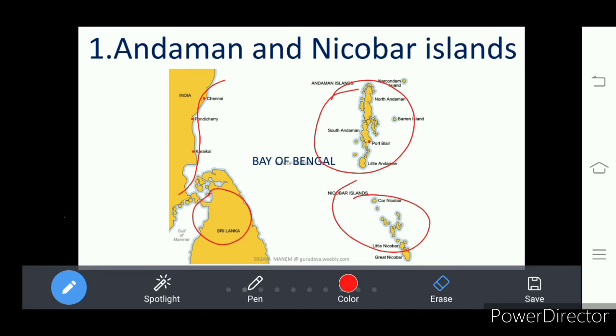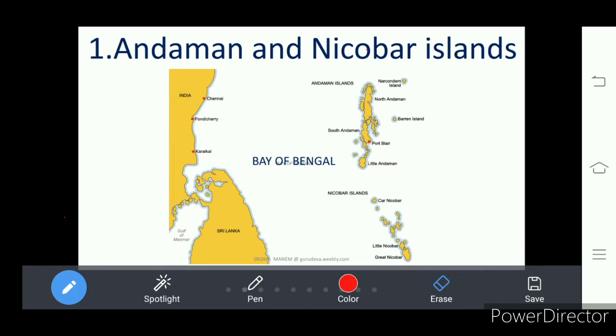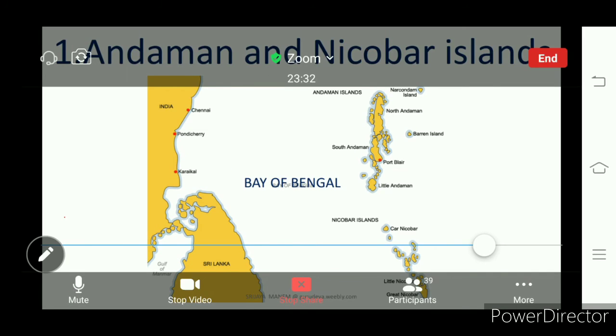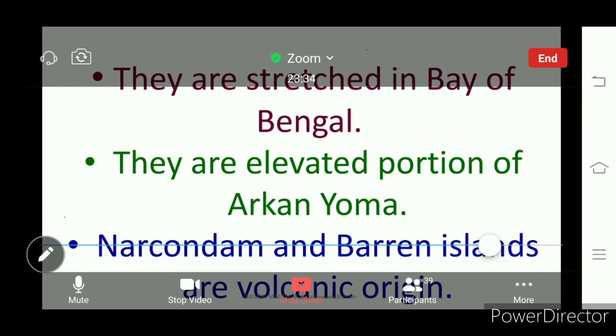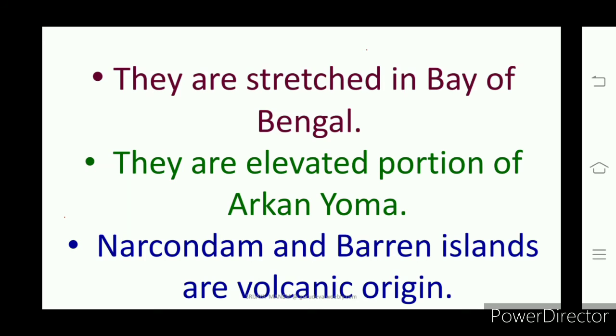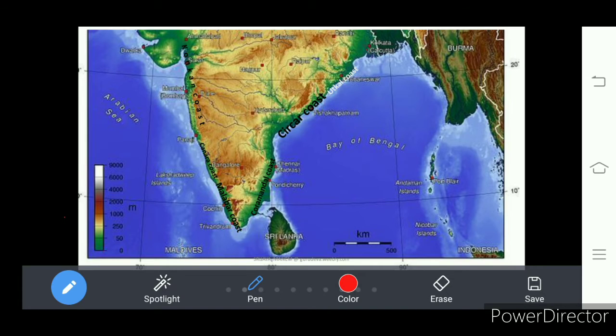Actually, the Andaman Nicobar Islands are the elevated portion of the Arakan Yoma ranges. Look here.